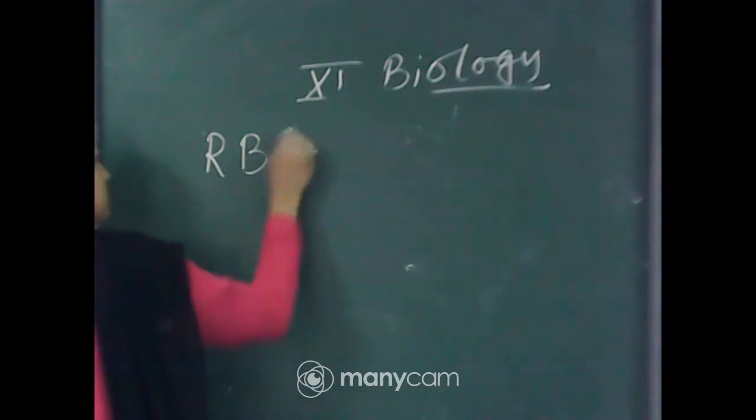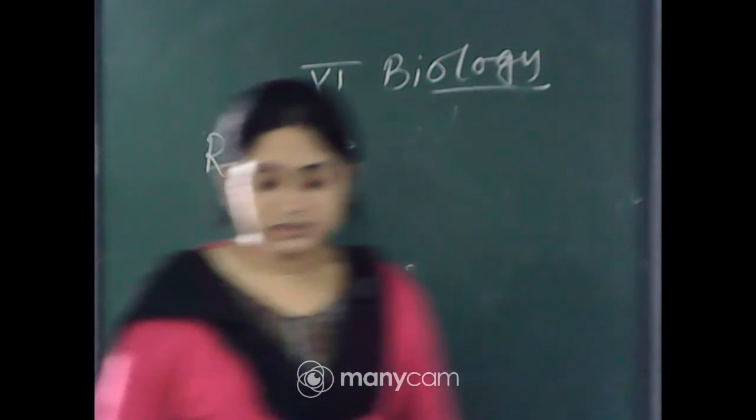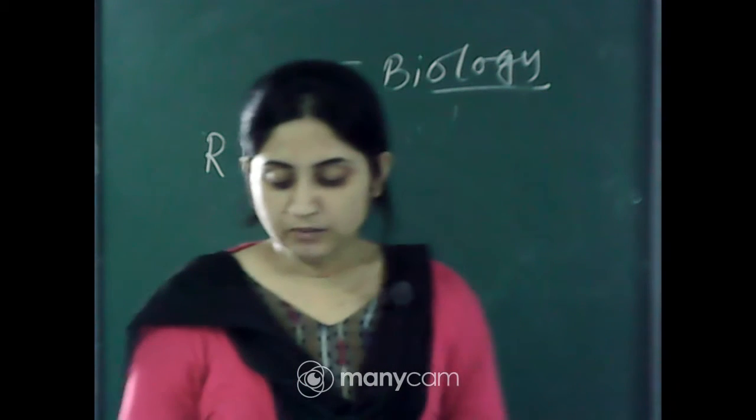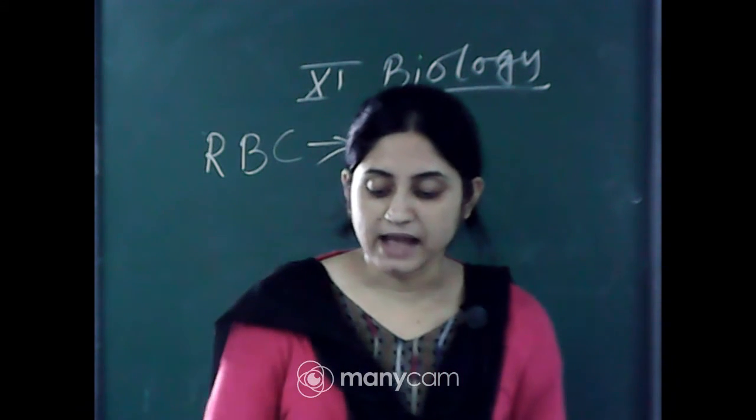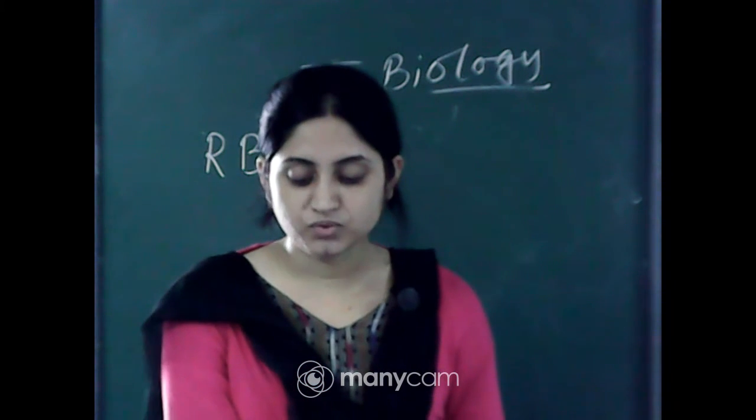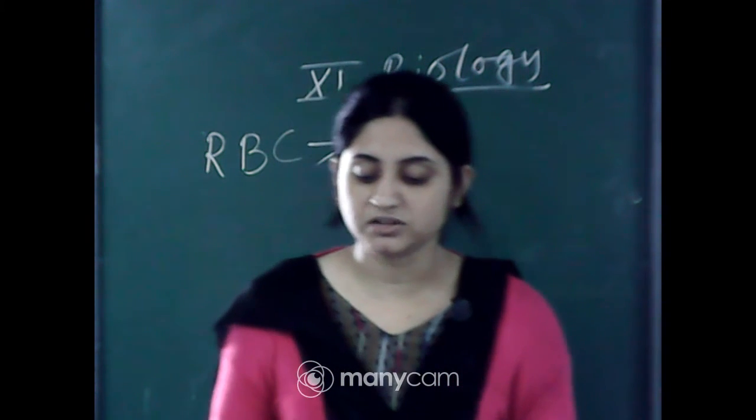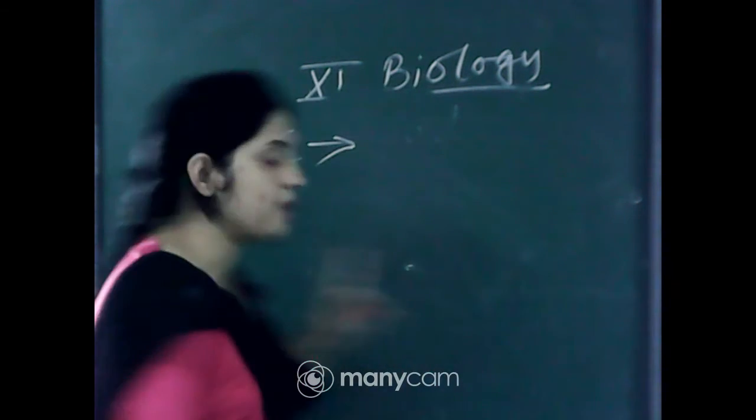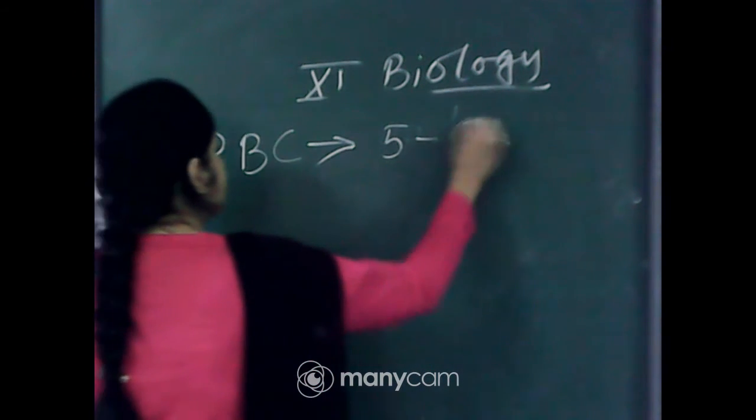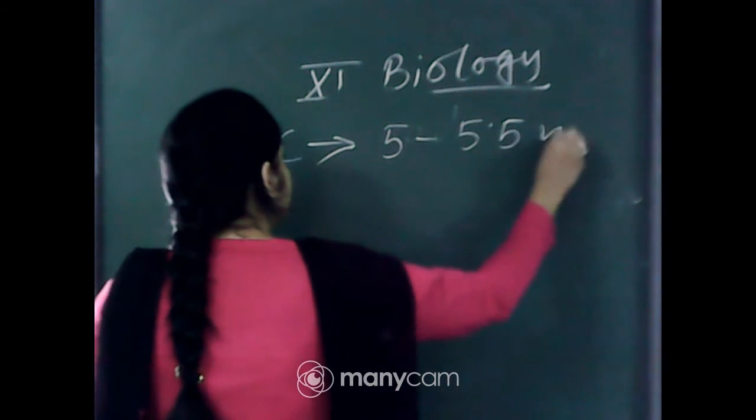RBC or erythrocyte. Erythrocytes or red blood cells are the most abundant of all cells in the blood. A healthy adult man has an average of 5 to 5.5 million RBCs per cubic millimeter of blood. So the number of RBCs is 5 to 5.5 million.